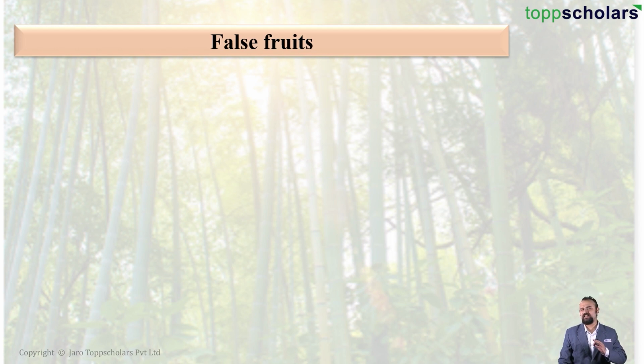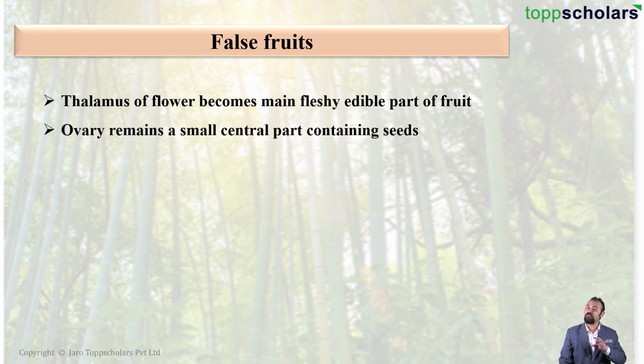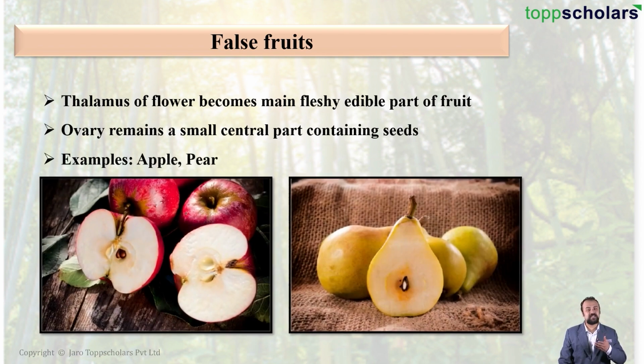Moving on, students. Now there are some examples of false fruits. We just studied that a fruit, or especially a true fruit, is the ripened ovary. Then what is a false fruit? These are fruits which develop from the thalamus. The thalamus of the flower becomes fleshy edible part of the fruit, whereas the ovary actually remains very small central part which contains the seeds. Good examples are apple and pear.